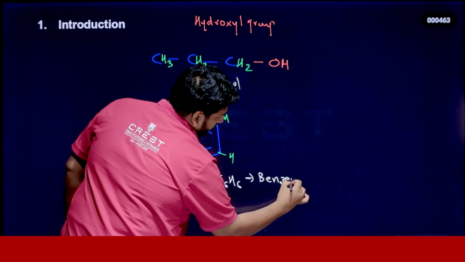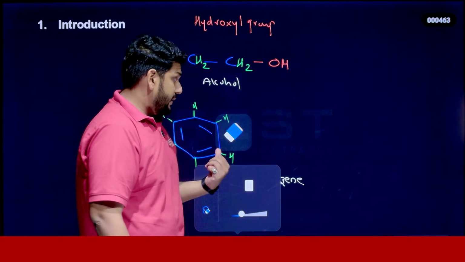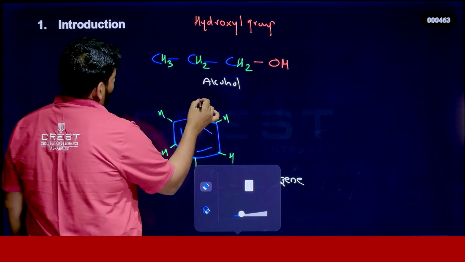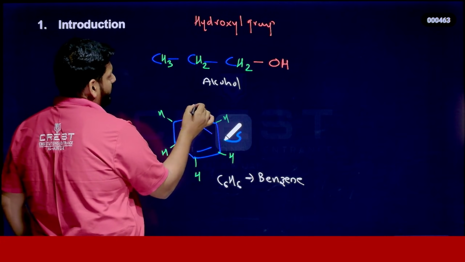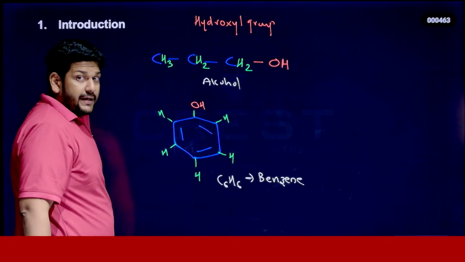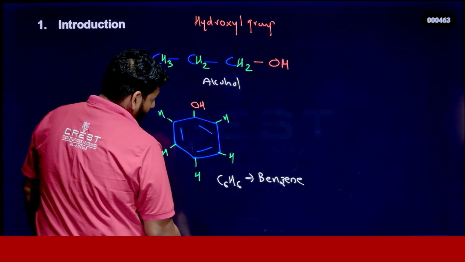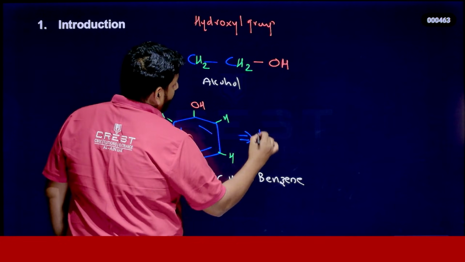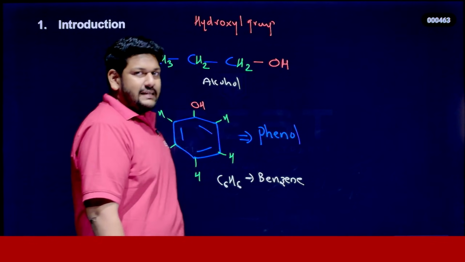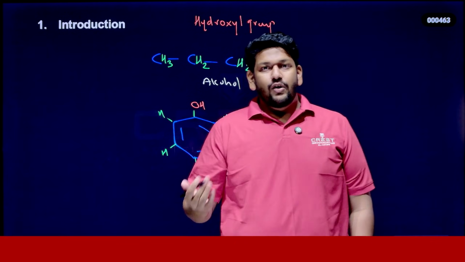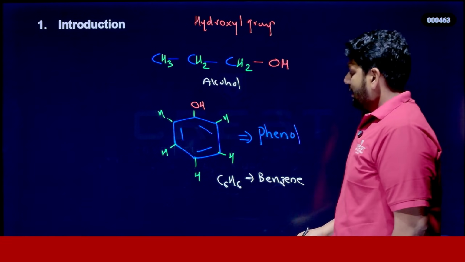Here I am substituting one of the hydrogens of benzene with an OH group. We can substitute any of the hydrogens. Now I am substituting one hydrogen here with the OH group. Now this compound we can call phenol. Got it? So you got the idea how we get alcohol and phenol from hydrocarbons, right?